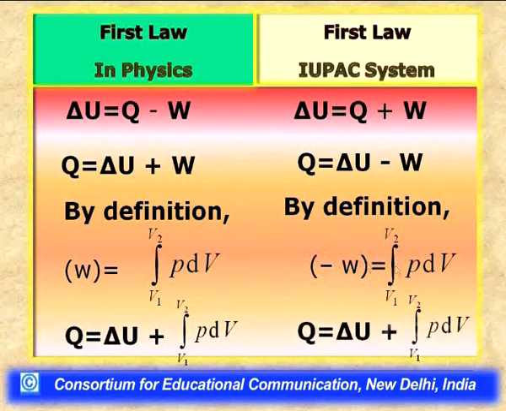So, over here you can easily see that the magnitude of work involved in both the IUPAC system and in physics is the same, however the sign is different. If we substitute the value of work involved in the respective equations of the first law, what we get is Q equal to delta U plus integral V1 to V2 P dV as the heat involved, and similarly in the IUPAC system we get Q equal to delta U plus integral V1 to V2 P dV by substitution of the work involved from this equation.